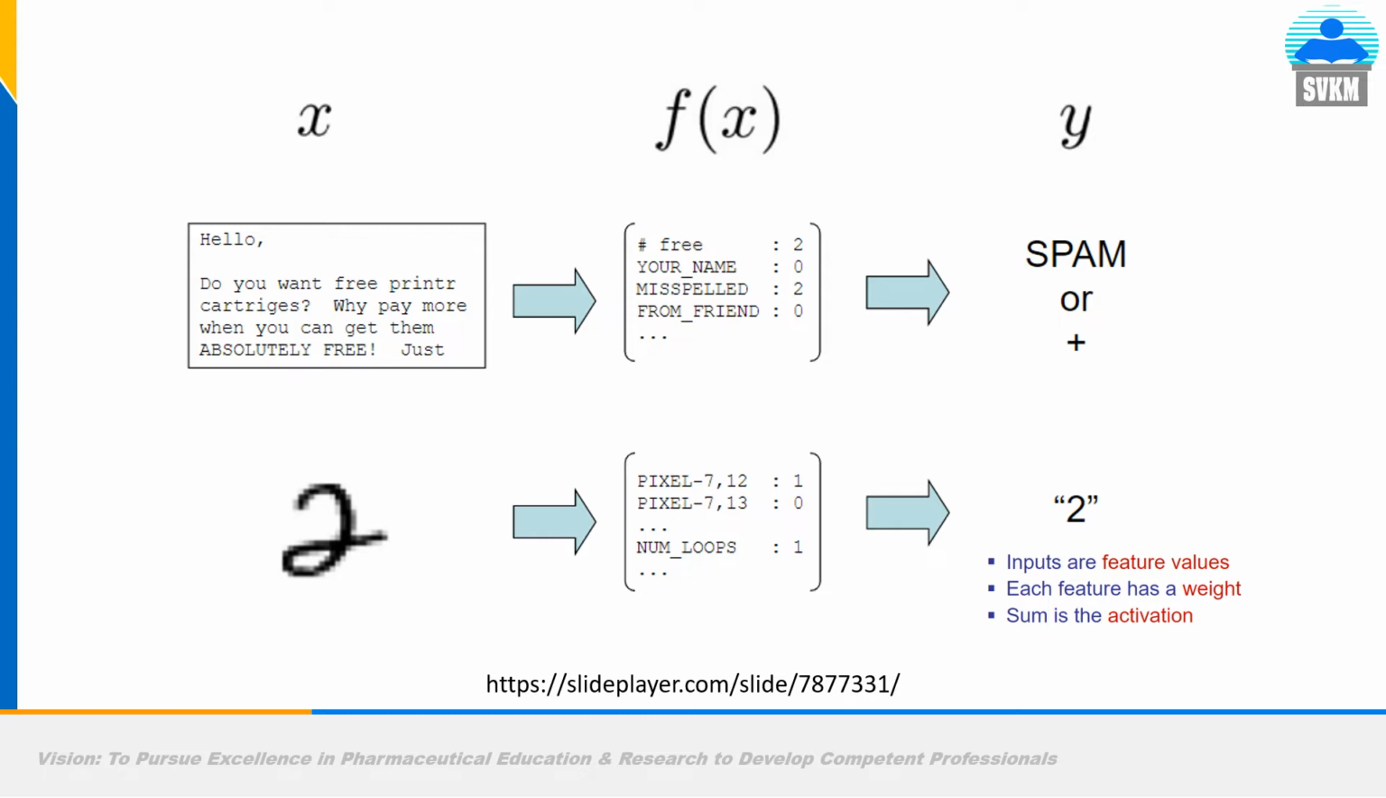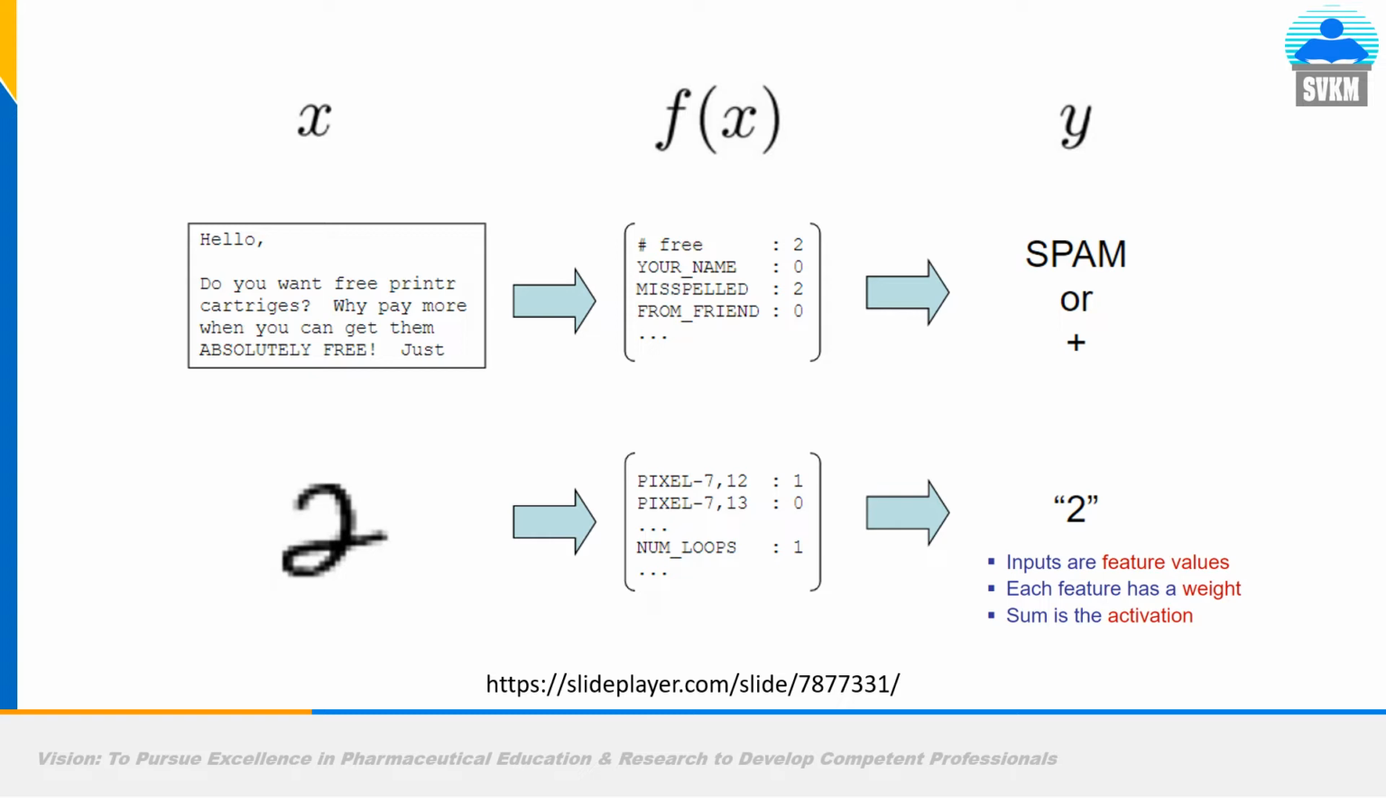Another example is the image of 2, a handwritten 2 from the MNIST database. So you will study from the pixel point of view. Likewise, you will extract the features from the input image. So inputs are feature values. Each feature has a weight, and the sum is the activation.